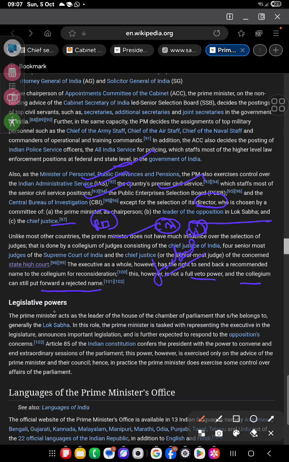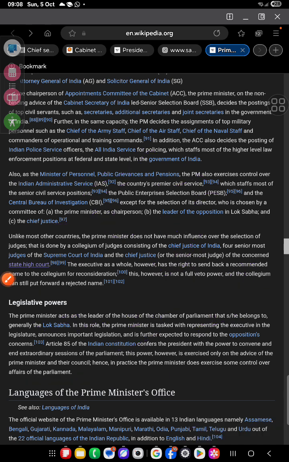for advising. Legislative power: the PM acts as the leader of the House, belonging to the Lok Sabha. The Prime Minister's tasks include representing the executive in legislation and announcing important legislation. Article 85 of the Constitution confers the President with the power to convene extraordinary sessions of Parliament, exercised only on the advice of the Prime Minister. So extraordinary sessions are there, and that is only on the advice of the PM. Hence in practice the Prime Minister does exercise some control over the affairs of the Parliament too.